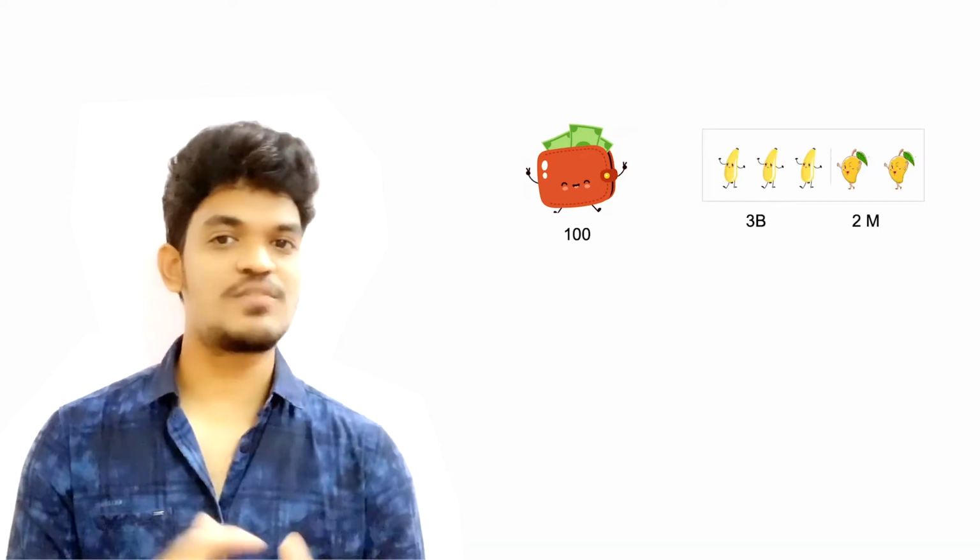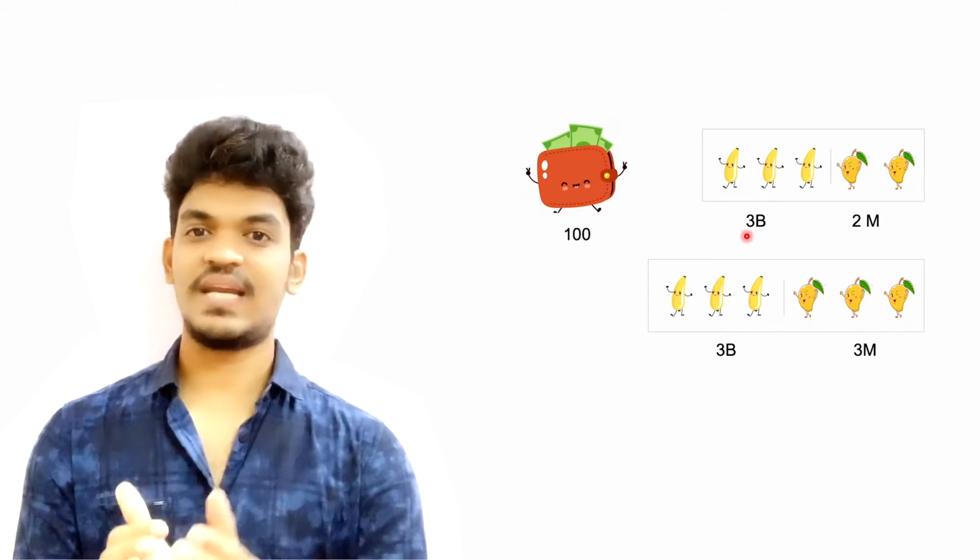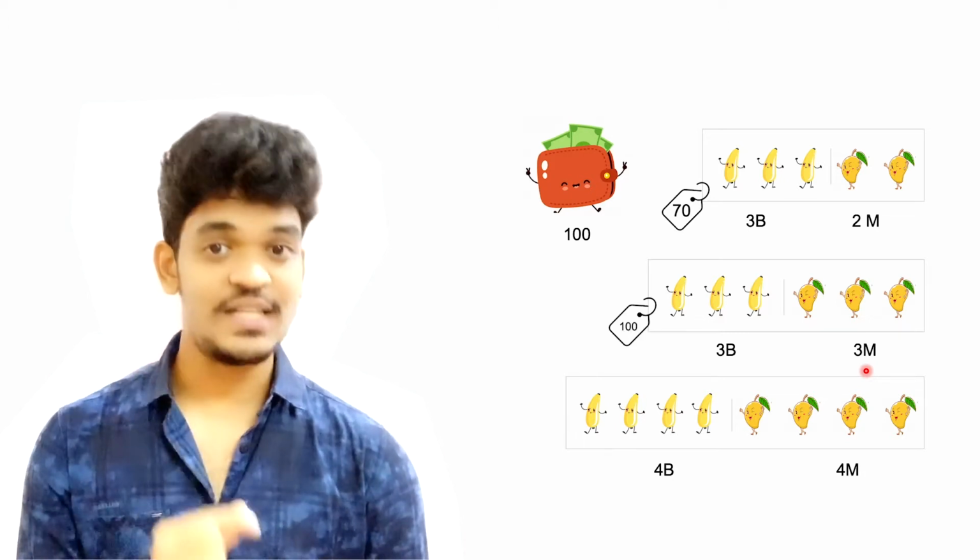So let's take our budget is 100 rupees and we have 3 bananas and 2 mangoes. That is the first bundle. The first bundle consists of 3 bananas and 2 mangoes. The second bundle consists of 3 bananas, 3 mangoes. And the third bundle consists of 4 bananas, 4 mangoes. And the cost of the first bundle is 70 rupees. Cost of the second bundle is 100 rupees. And cost of the third bundle is 120 rupees.